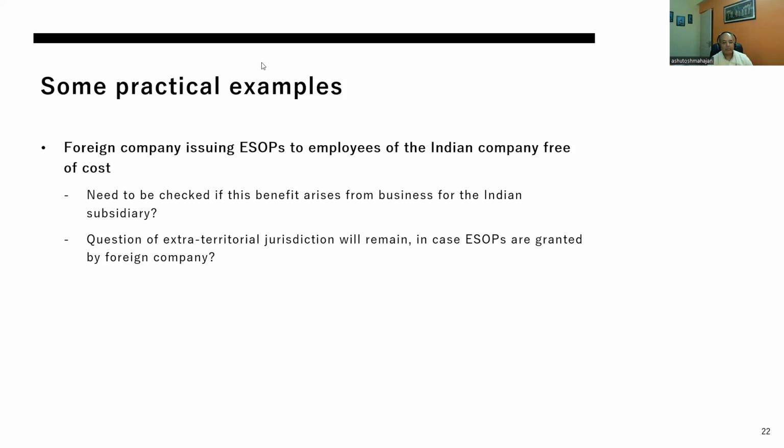Okay, so this is again the same question. Then also intercompany transactions such as ESOP would anyway be covered and reported in TP docs. So the genesis of non-reporting of receipt of benefit going unreported should not be triggered here. Absolutely. But again, whenever TP is applicable, probably the question of extraterritorial jurisdiction will come into play, and also the basic issue of the benefit not arising from business will be there. I'll request you all to please keep the mics on mute.